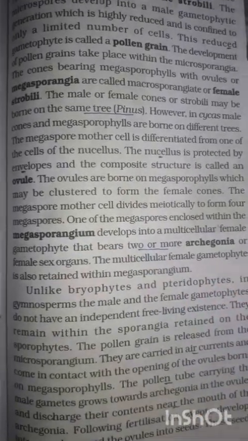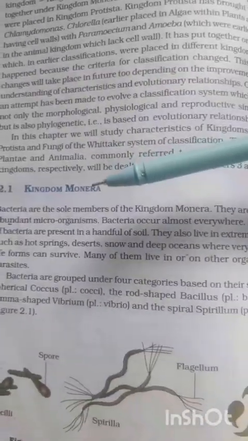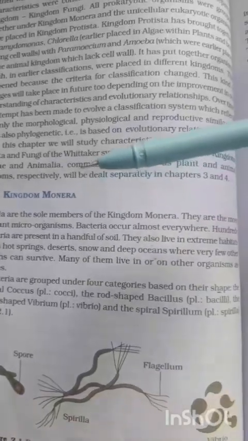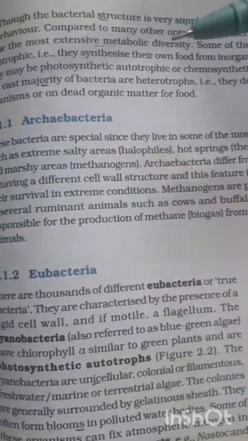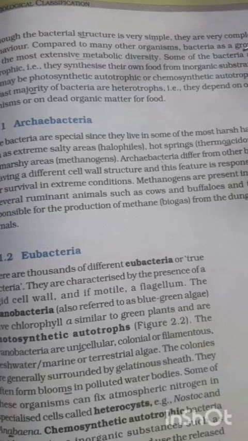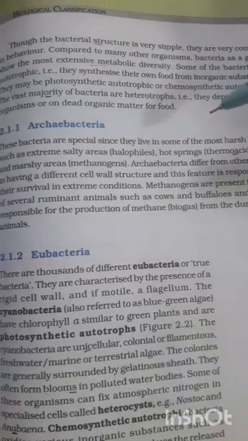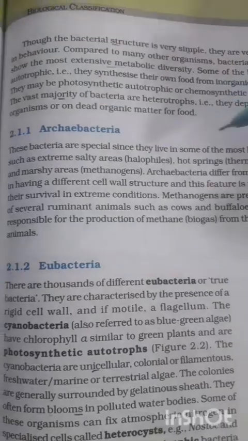So the bacteria, these are the members belonging to the kingdom Monera. Monera are the prokaryotes. Why are they prokaryotes? Because they have no nucleus, unlike the eukaryotes that have the nucleus. What is the nucleus? It is a membrane-bound organelle.